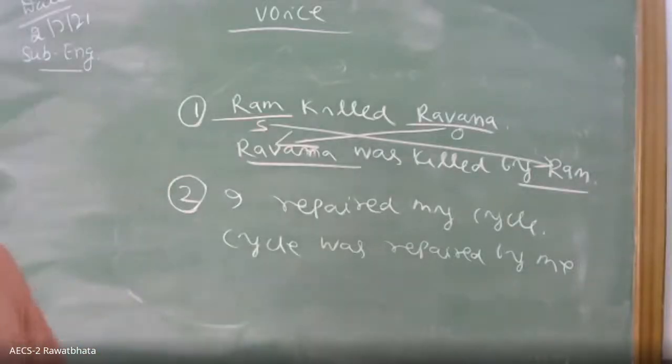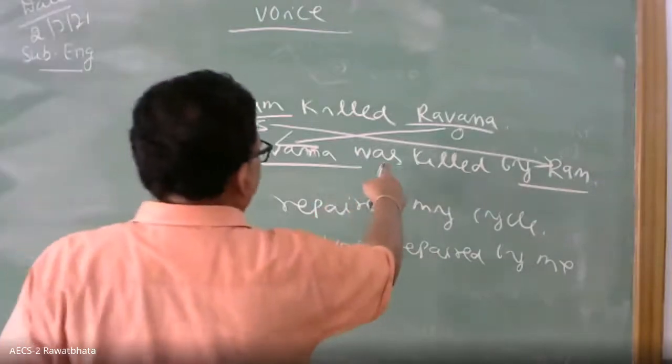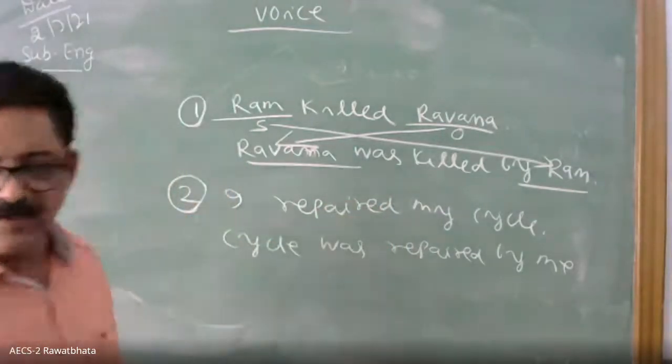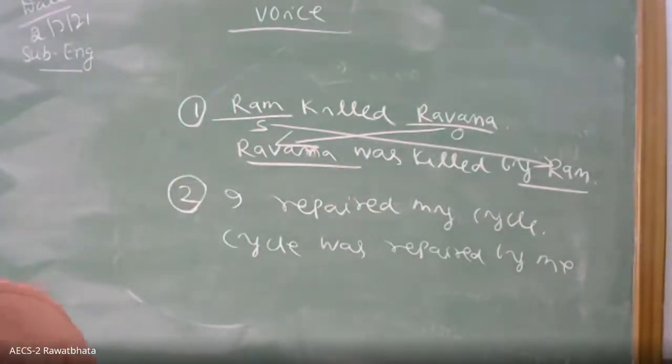Sir, here, can we say that, if in a sentence a past participle comes, it remains, the verb becomes a past participle in passive voice? Yes, tell clearly. Tell clearly, no problem.